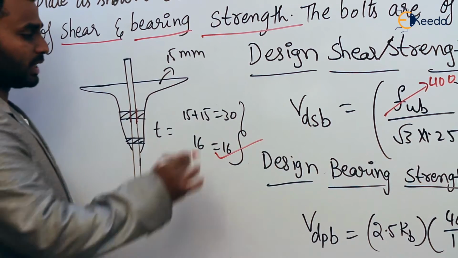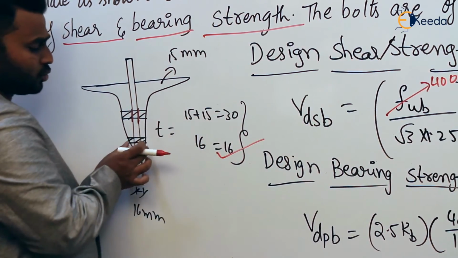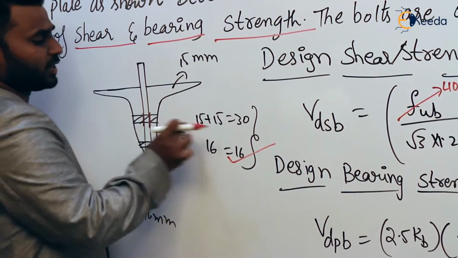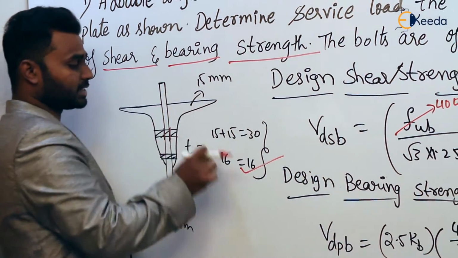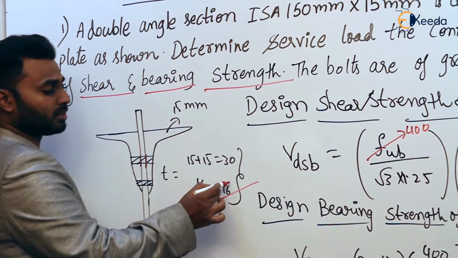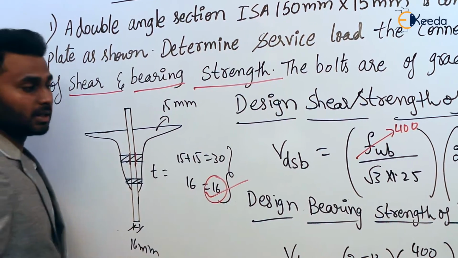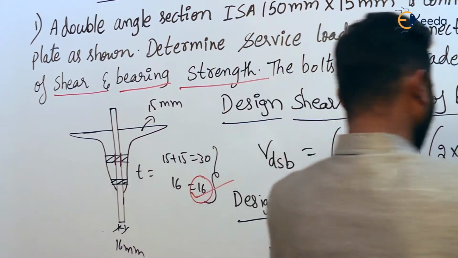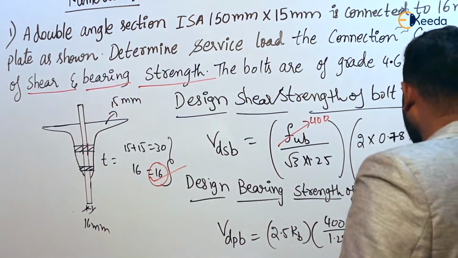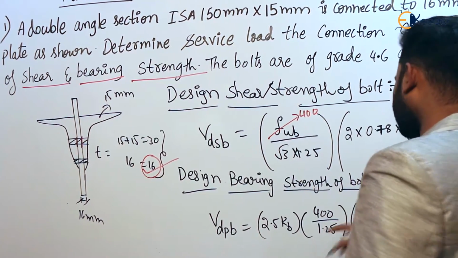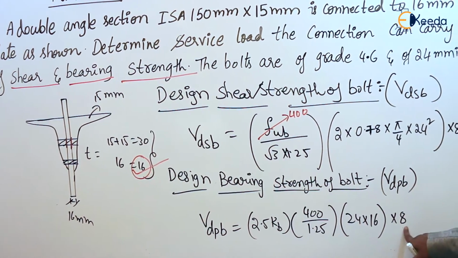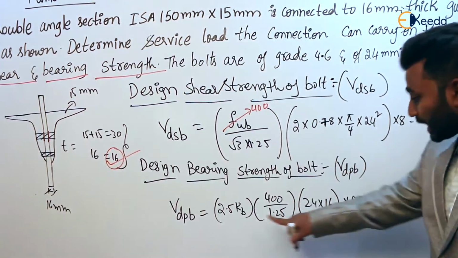Agree or not? The sum of the thickness of these two members, 15 and 15, is 30, and this is 16. Out of these two, which is minimum? 16 is minimum. Consider this 16, so in place of t, write 16. And again, how many bolts are there? This is for one bolt, and there are 8 bolts. Now here we have to calculate kb.